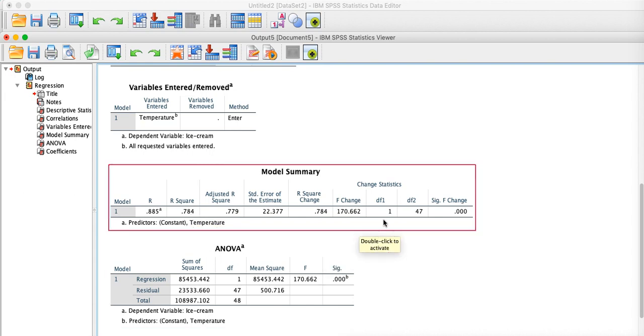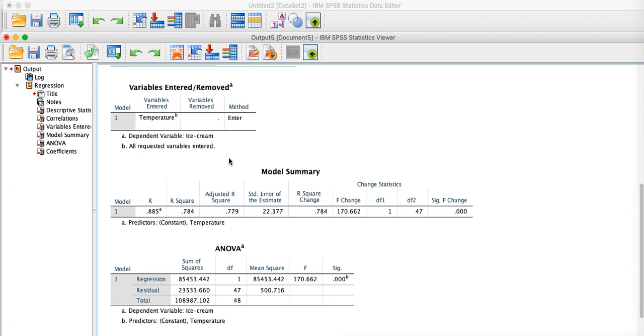That means 78.4% of the change in the dependent variable is explained by the change in the independent variable. The independent variable here is temperature and the dependent is sales of ice cream.